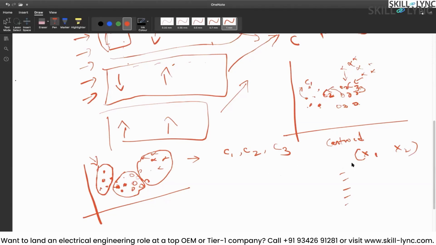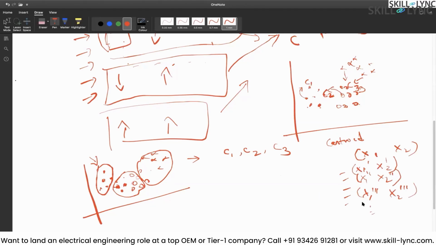Now again we will calculate the centroid. How would the centroid be calculated? Let's say, for example, we have 5 records in the first cluster, and so on.